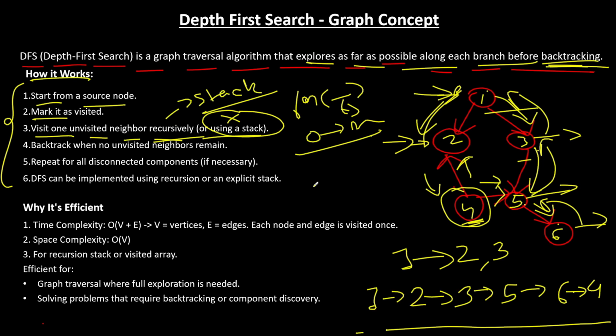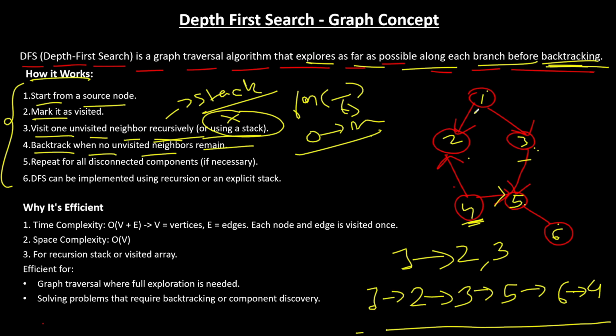That's the thing. And we mark it as visited so that we don't visit one node again and again. We backtrack when no unvisited neighbors remain. If you can see, there are two cases when you backtrack. One is that you reach the end, or, for example, suppose it was a circular graph, okay? Suppose I am marking with this yellow mark, the latest mark.